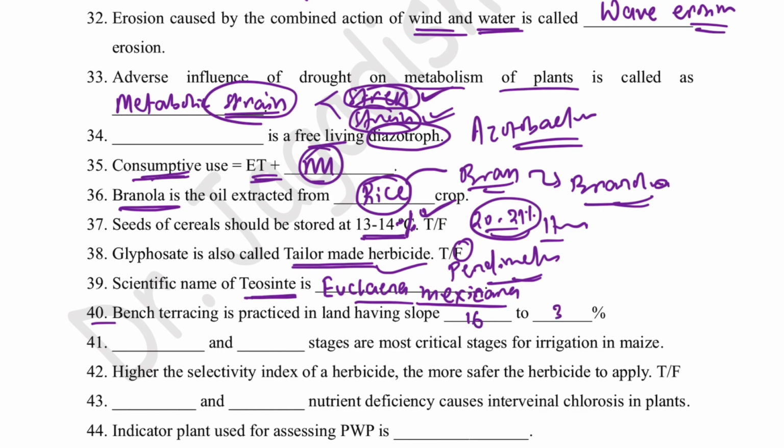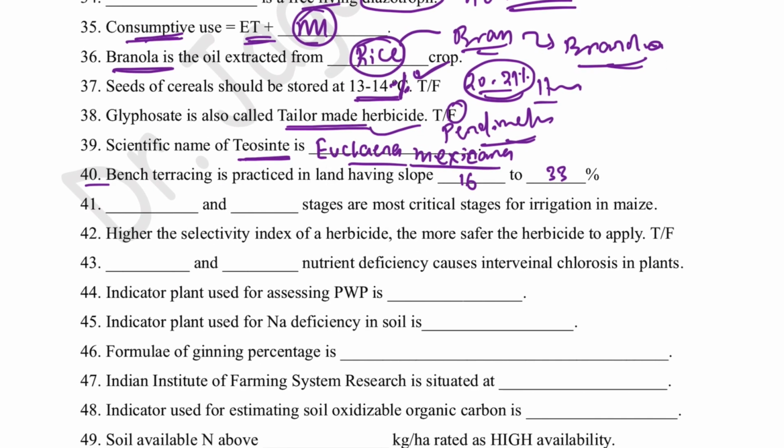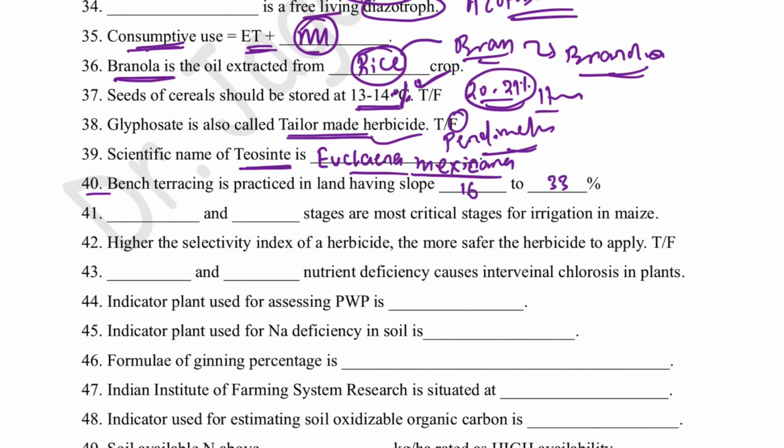Then bench terracing is practiced in land having slope that is 16 to 33%. Bench terracing again is of different types, basically 4 types. One is tabletop bench terracing, then inward sloping bench terracing, outward sloping bench terracing, and conservation based terracing.